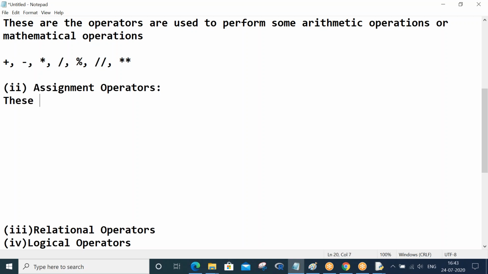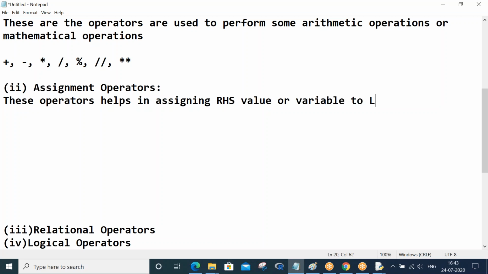These operators help in assigning the RHS (right hand side) value or variable to the LHS (left hand side) variable.